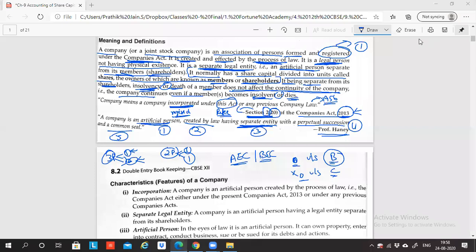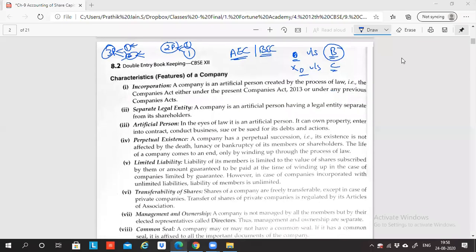Okay. Now let's understand the features of the company. Characteristics or features of a company. Incorporation: a company is an artificial person created by the process of law, that is, the Companies Act, either the present Companies Act 2013 or any previous Companies Act.